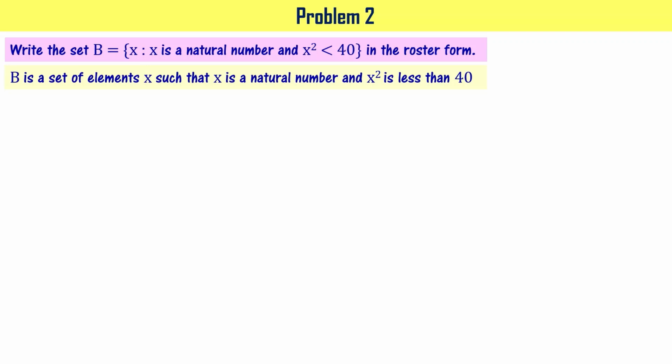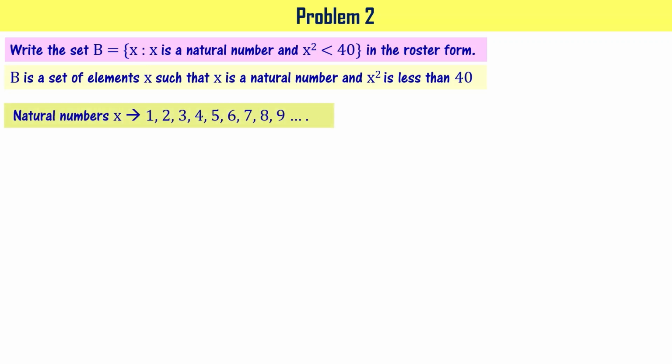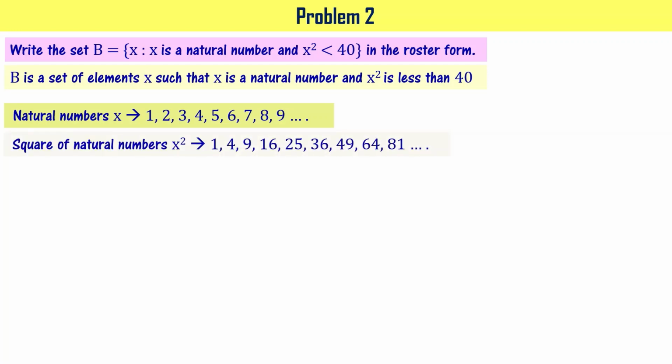So now let's see what are the natural numbers. 1, 2, 3, 4, 5, 6, 7, and so on. If I say that those are denoted using x, then x square is going to be 1 square, that is 1, 2 square, that is equal to 4, 3 square equal to 9, 4 square is 16, 5 square is 25, 6 square is 36, 7 square is 49, and so on, right? In our case, there is a requirement, x square has to be less than 40.